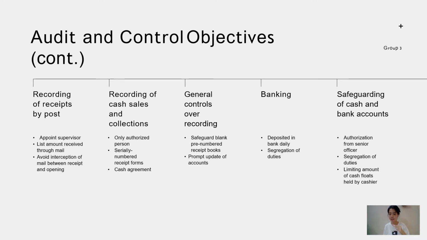Then, recording of cash sales and collections. One of the examples is that only an authorized person is able to receive cash, and serially numbered receipt forms must be issued to them as evidence.